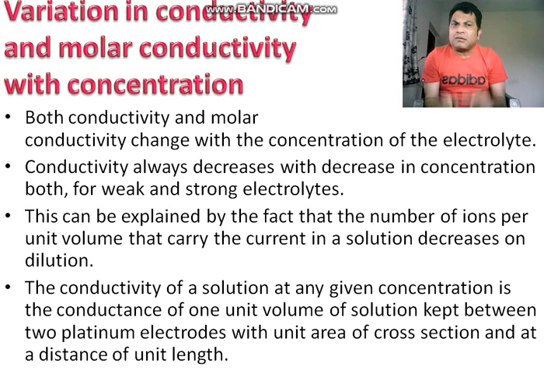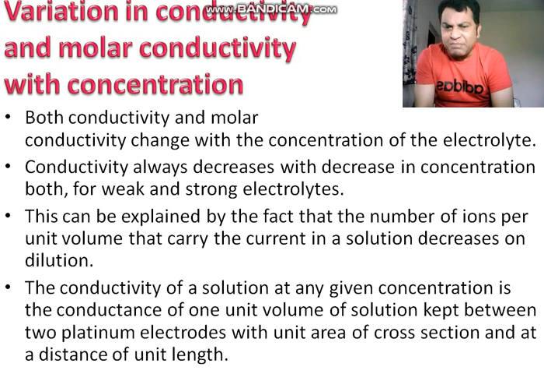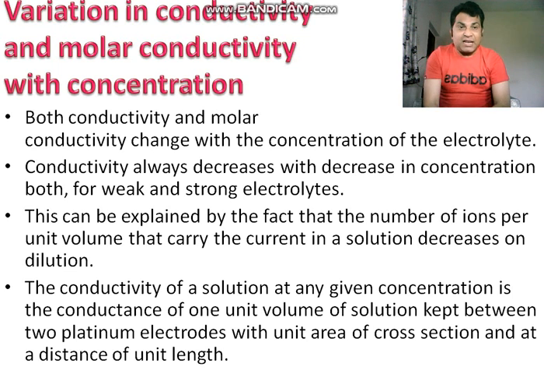Second, another thing: 2 beakers again taken, with 1 liter each. Now in one beaker we are adding NaCl, and in another beaker we are adding NaHCO3. Now which will give more ions, which will have more conducting ions? That depends. Okay, let's say in one we add HCl and in the other we add acetic acid, what will happen? There will be a difference in both. And that is what we are going to study here. So, variation in conductivity and molar conductivity with the concentration.